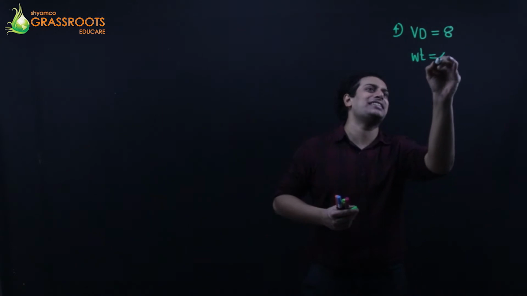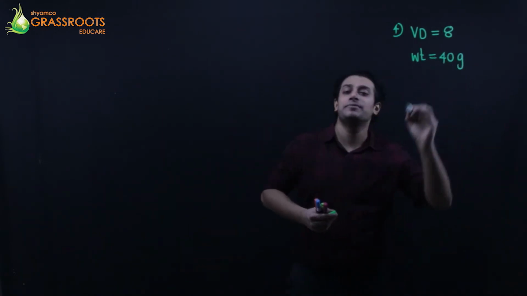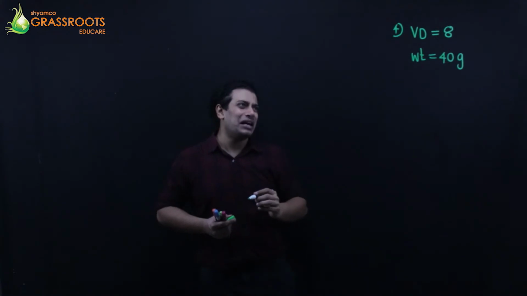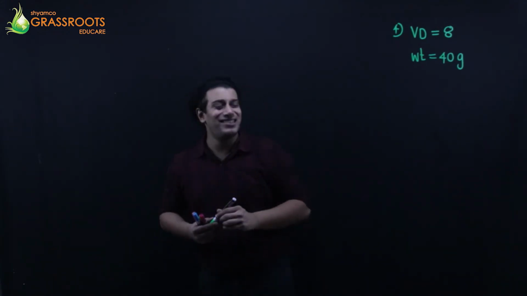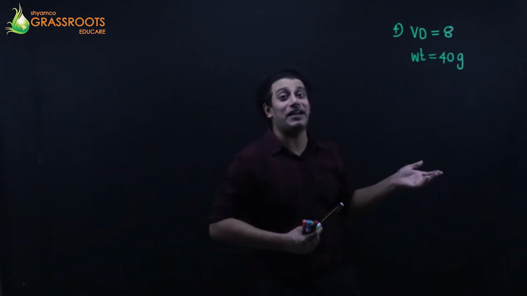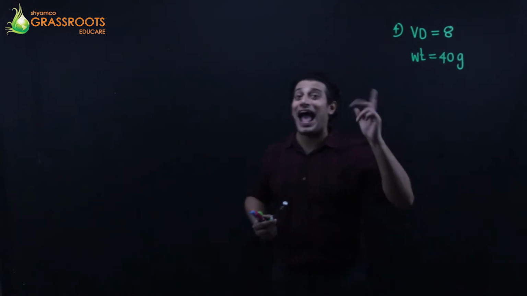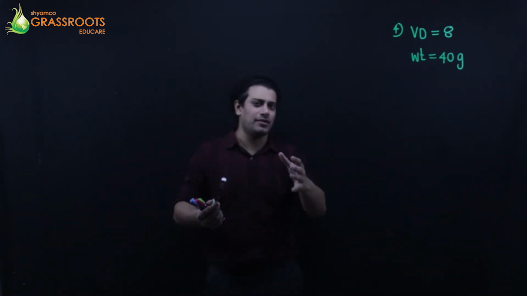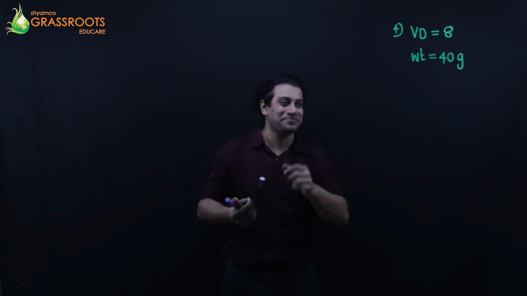That is, the weight is 40 grams. Hydrocarbon is methane. Guys, can I say that this sum is actually not based on the formula of vapor density. It is based on Avogadro's law, the mole concept, the katha, the story.